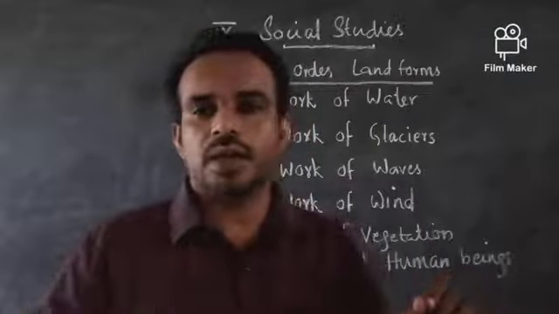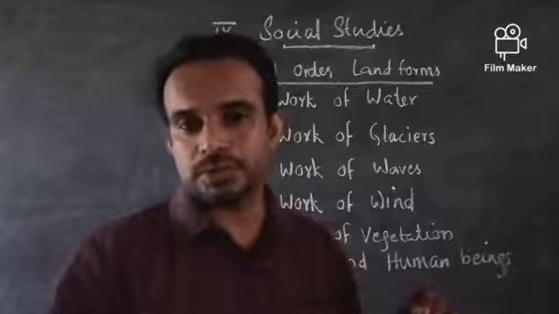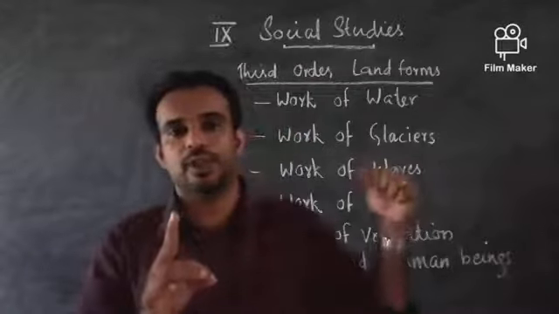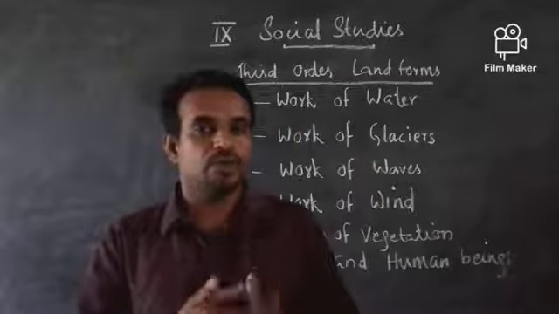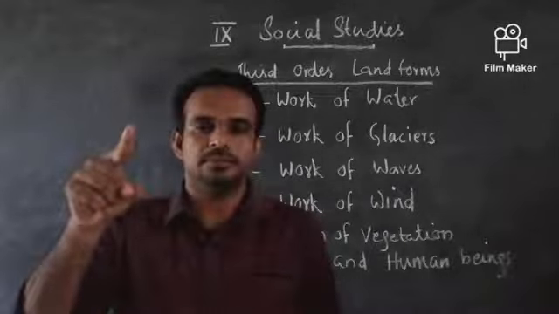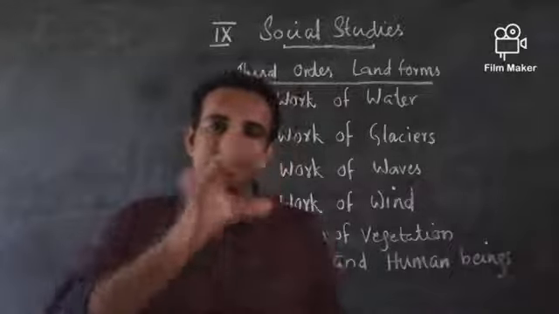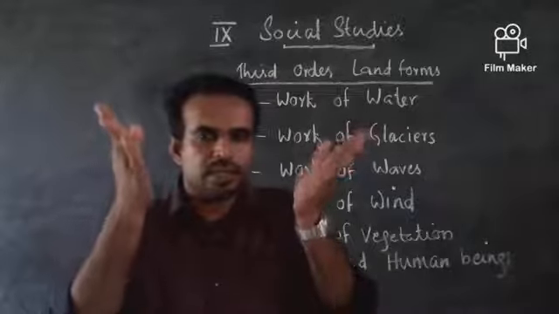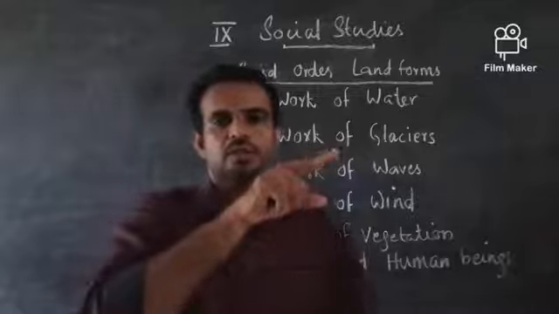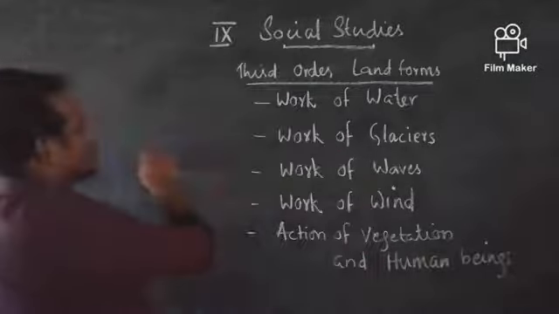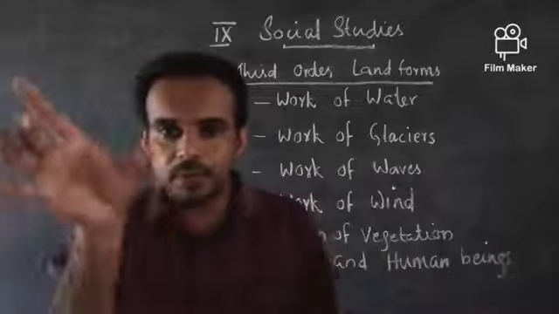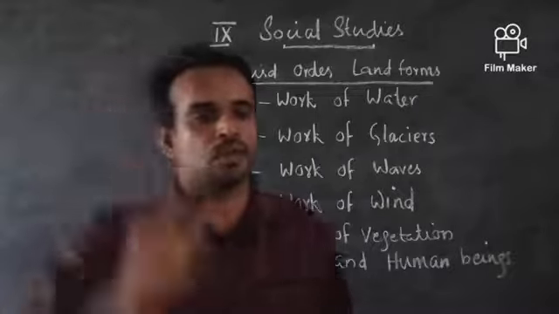And while the water is moving with such great force, the first form of third order landform created with the flow of the water is a V-shaped valley. A V-shaped valley. So automatically with the flow of water, a V-shaped valley forms. That is what we can see, the valley of two adjoining mountains. Even when you are drawing pictures of a mountain, you just draw ups and downs, and in those ups and downs there will be a valley, and that is what is called a V-shaped valley.